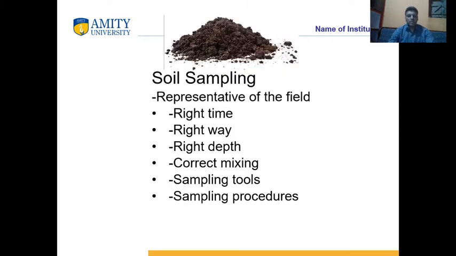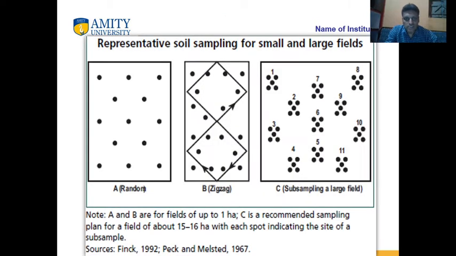Now, step number one is soil sampling. Soil is collected at the right time, in a definite way, at the right depth, and correct mixing is done. Soil sampling tools are very important for taking soil samples, and the different procedures of soil sampling are also important for making a composite soil sample. These are the diagrammatic representations of soil sampling.